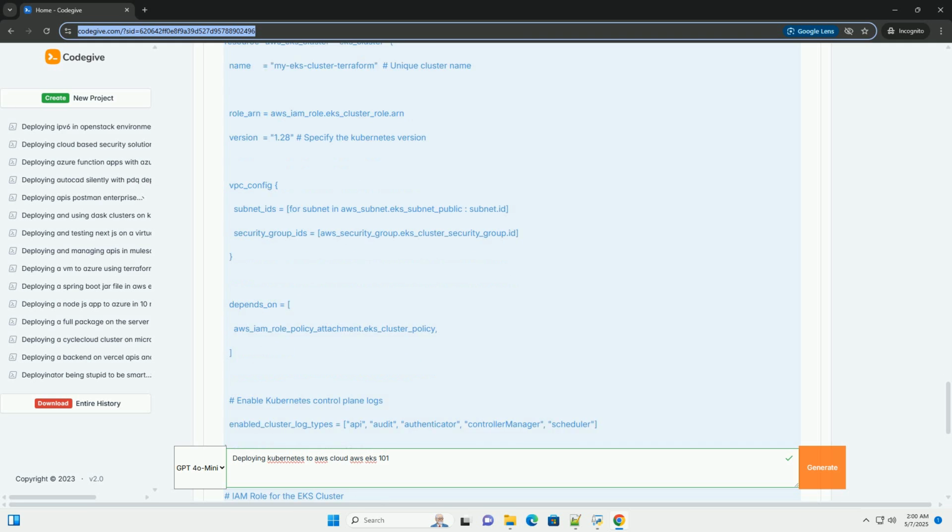IAM user configuration: ensure the IAM user you are using has the following permissions. Ideally, use an IAM role instead for enhanced security. Amazon EKS cluster policy. Amazon EKS CNI policy. Amazon EKS worker node policy. Amazon EC2 full access, needed to create the required EC2 instances for the cluster. IAM full access, needed to create the required IAM role for the cluster. VPC full access, needed to create the VPC for the cluster.